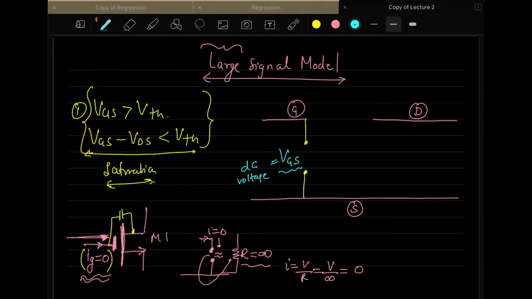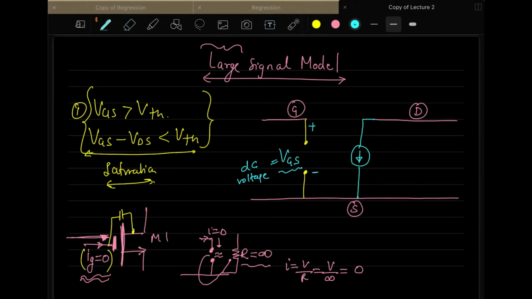So now I think you would have understood why I am putting it as an open circuit. This is capital VGS which is applied over here, with plus on this side and minus on this side. And when the transistor is in saturation, it operates as a current source. So that current source we represent like this.